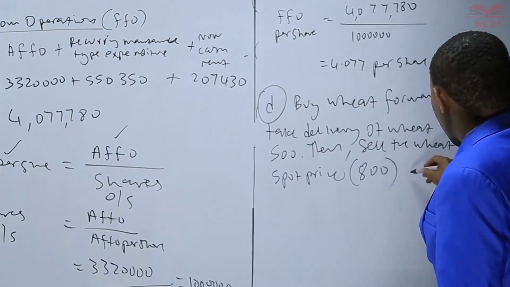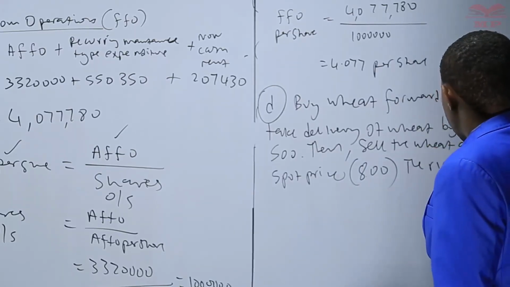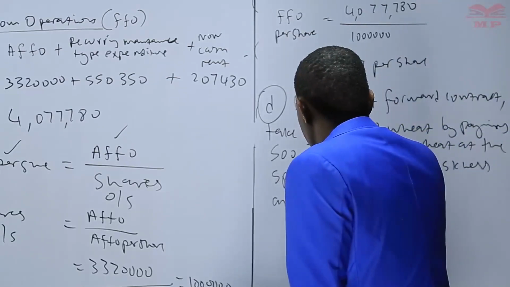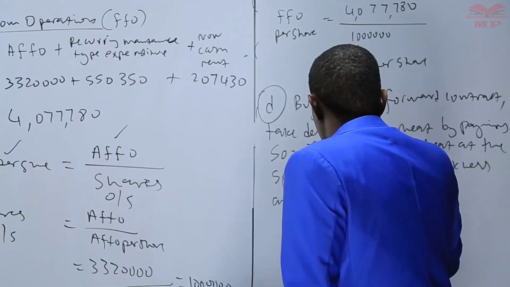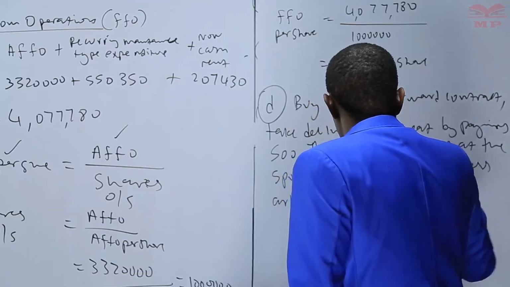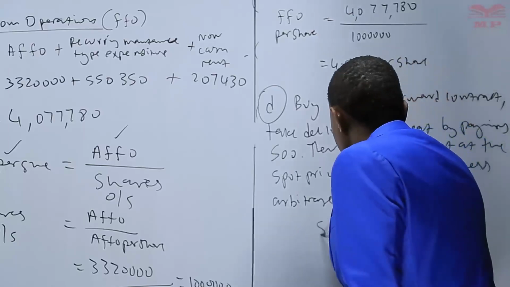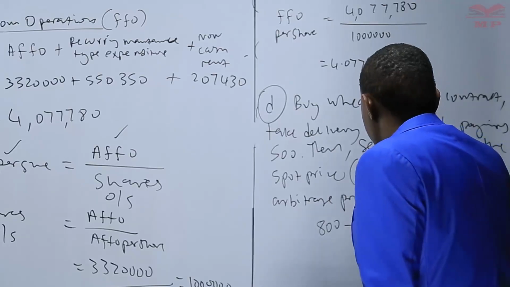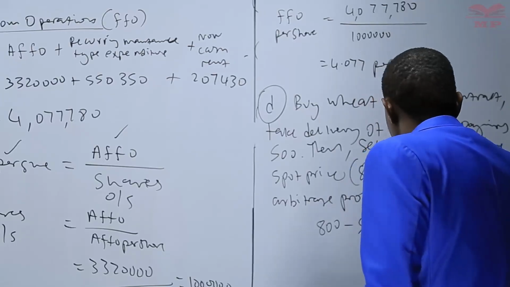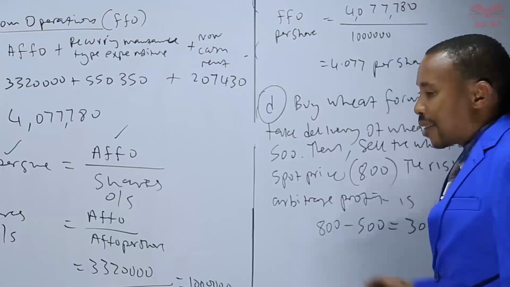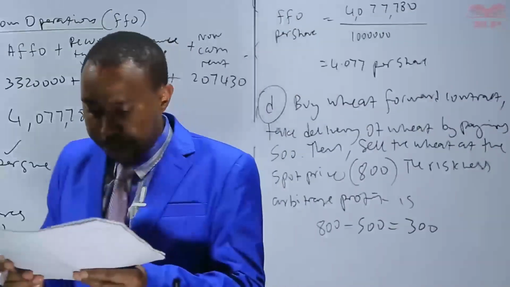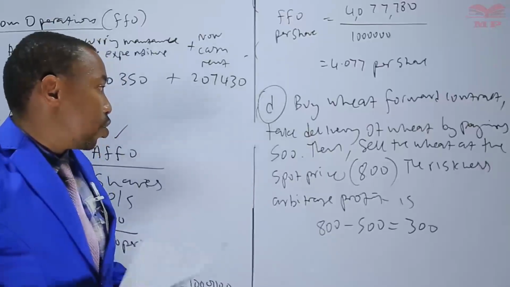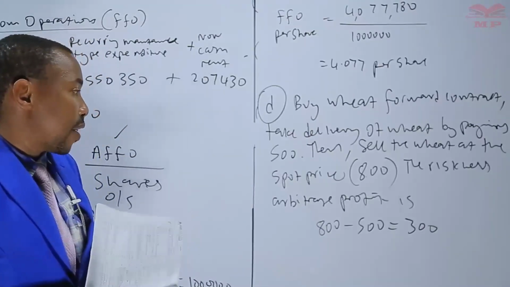And then the riskless arbitrage profit is 800 minus the 500. We are saying it's going to be 300 shillings. That is what we are saying an arbitrager could attempt to profit from the price differentials in the different markets.